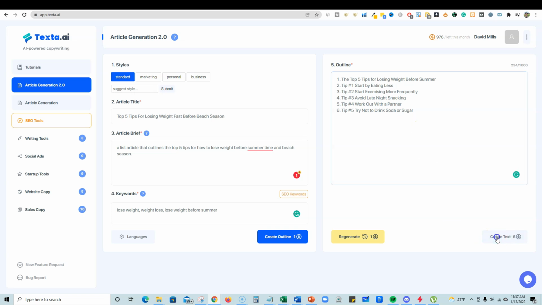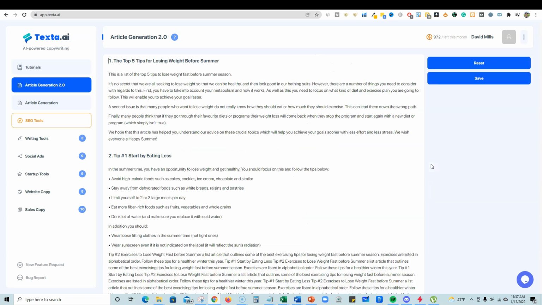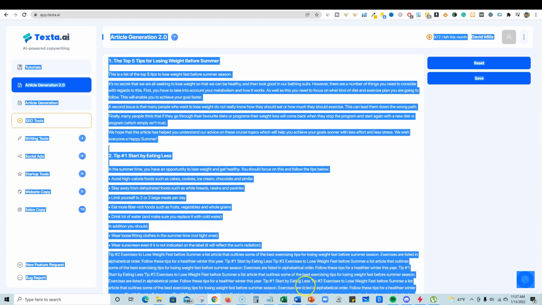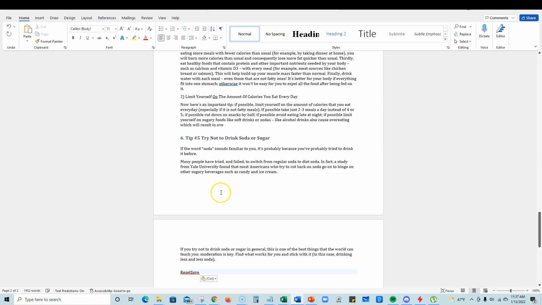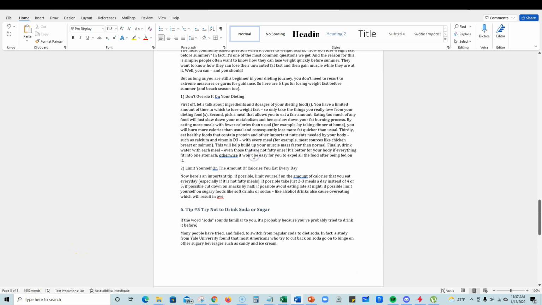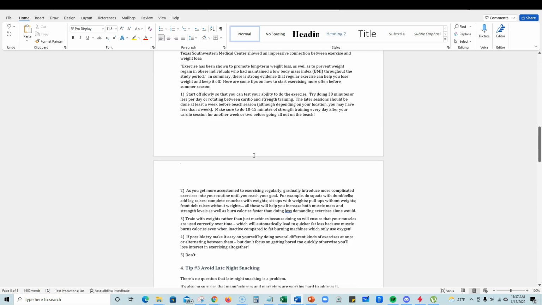And then we're going to say create text. And right here live, you can see the dial going up. It literally took 5 seconds. And now we have this article. I'm going to grab this, come back in here, and paste this in. And you can see down here, we have a 1952 word article. So a 2,000 word article has come in here.